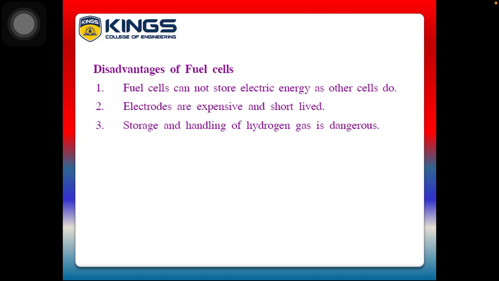Then a few other disadvantages of this fuel cell. Fuel cells cannot store electric energy as other cells do. It will continuously produce electric energy, but it cannot be stored. When we supply the fuel hydrogen and the oxidizer oxygen continuously, it will produce voltage. Once we stop the supply of these two, hydrogen and oxygen, no chemical reaction will take place and it will not produce any voltage.